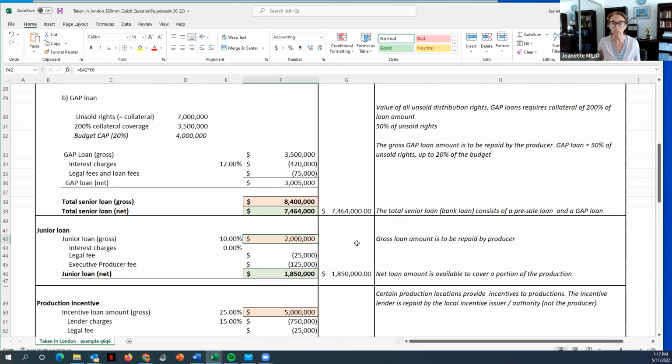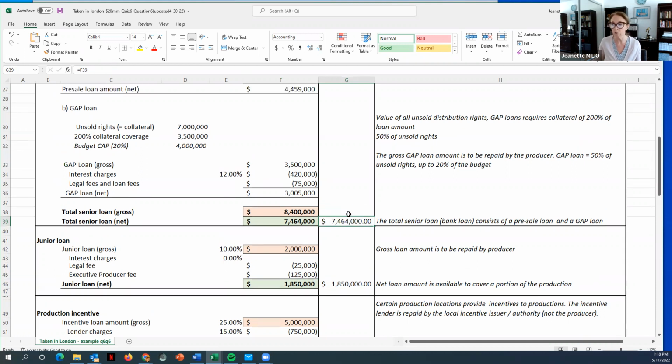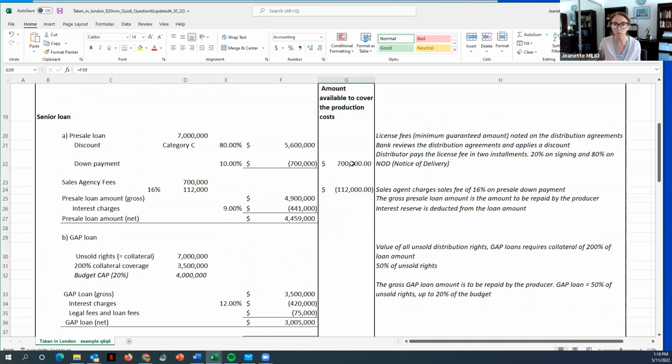10% of 20 million is 2 million. They won't charge us an interest, but they will charge us a legal fee and an executive producer fee, both of which are mentioned in your assumptions as well. So you have to deduct those fees. And then you're ending up with a junior net loan of 1,850,000. The total senior net loan is 7,464,000, and we also have the 700,000 down payment.